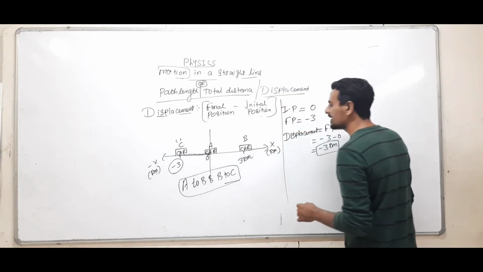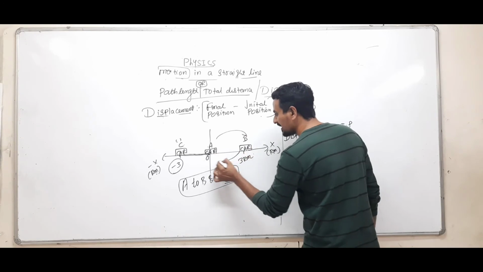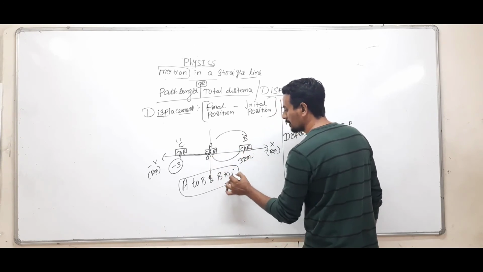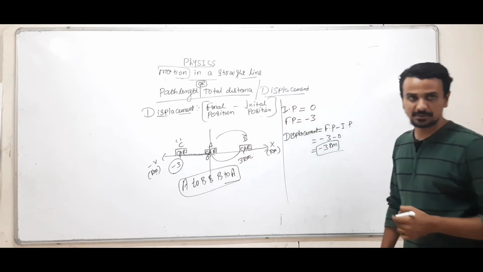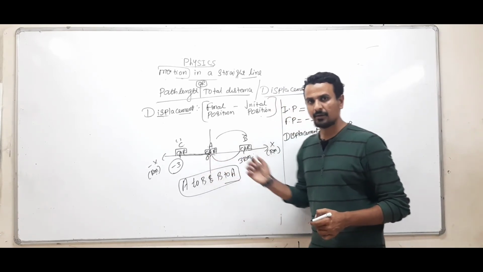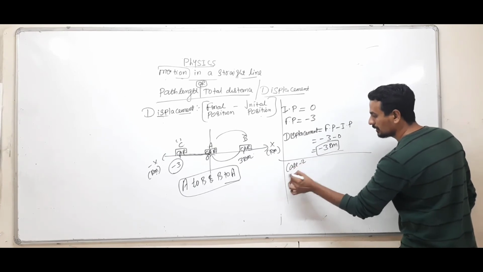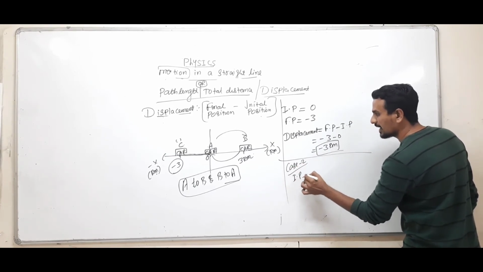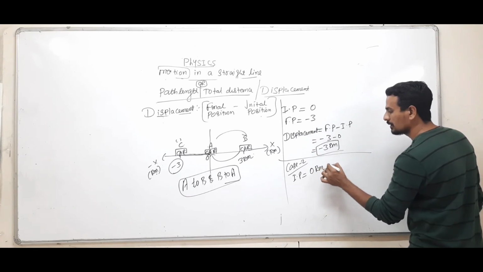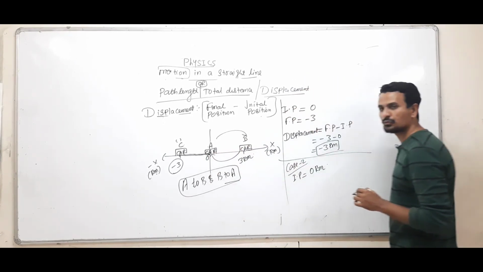Okay, now what if I say that the car is moving from A to B first and then B to A. Now calculate the displacement. From where has the car started? A. So again, it's case 2, another case. So the initial position of the car is 0. It is moving to B and then again it is coming back to 0.